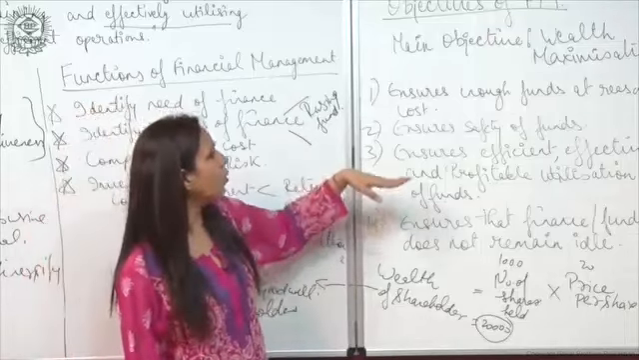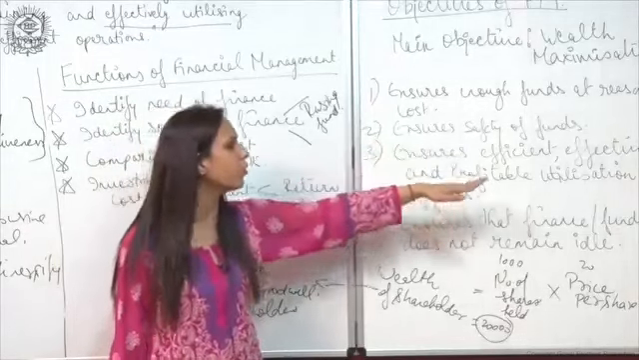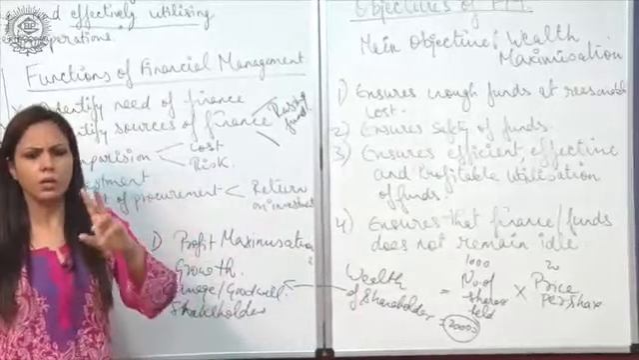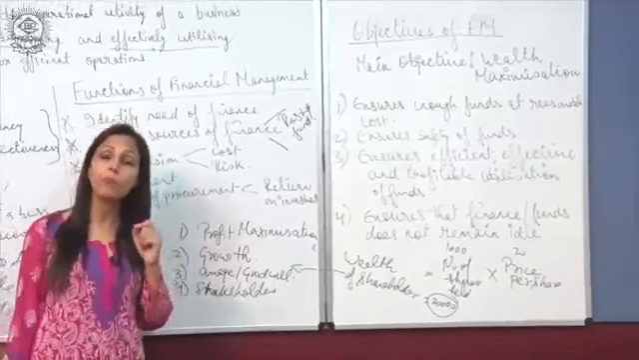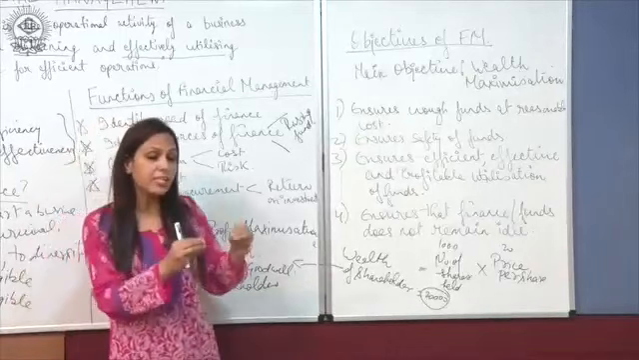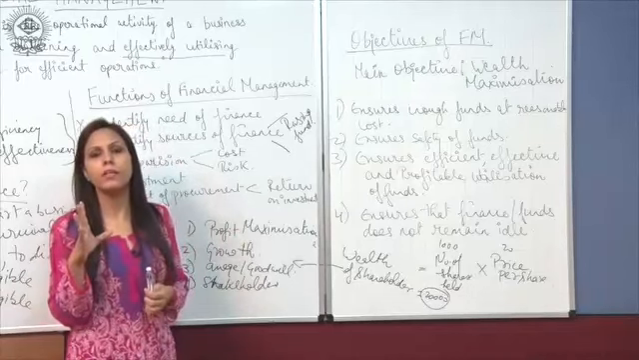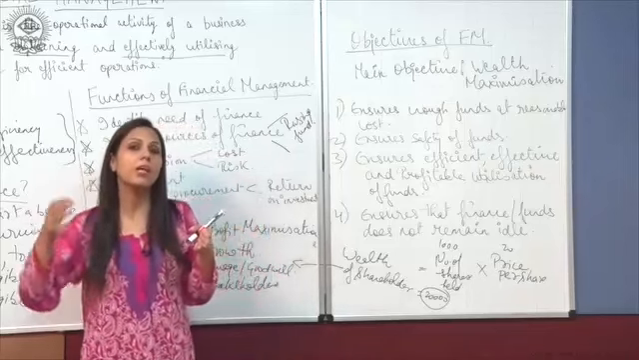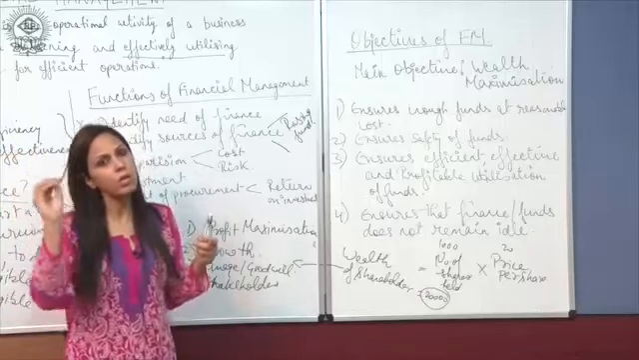Fine. Now the third one is ensures efficient, effective and profitable utilization of funds. As I told you, you have to identify the need of finance at the right time, and you have to make investment at the right time. You have to invest in such a way that it is able to give you profit. As I told you, the cost of procurement should be lesser than the return on investment.